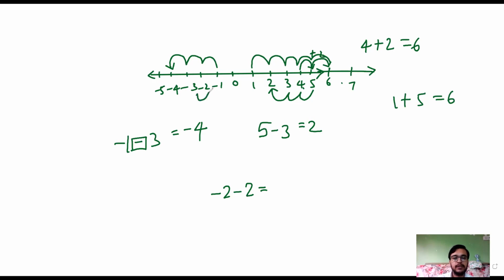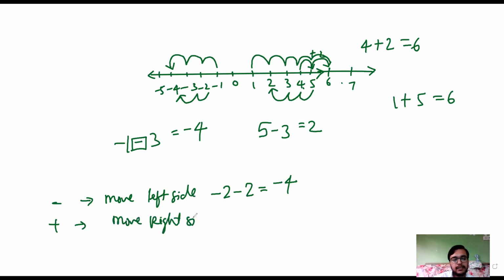So 1 and 2. Therefore it is minus 4, right? While subtracting, move left side, and while adding, move towards the right side. These are important points in integers, while adding and subtracting.